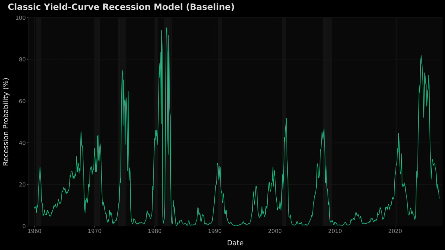And honestly, it works pretty well. In my backtest, the simple baseline reached an AUC of 0.77. It caught a significant amount of recession risk, though it was a bit noisy and threw a few false positives. But overall, our recreation of the Fed's model was highly accurate and matched their benchmarks closely. So I asked the more interesting question, can we beat it?